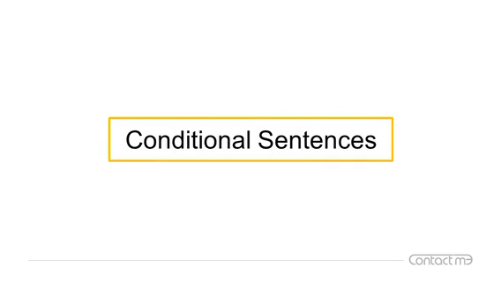Now here we have conditional sentences. We have three types of conditional sentence, what we call if 1, if 2, and if 3. Each type of this sentence has two parts: the if clause, the part which starts with if, and the main clause, the second part.